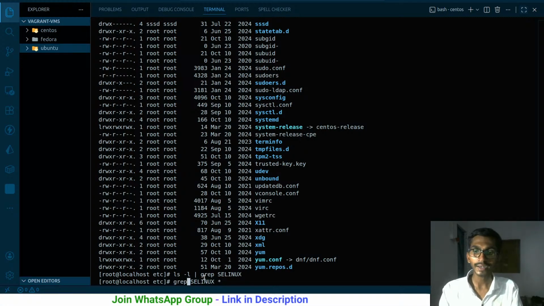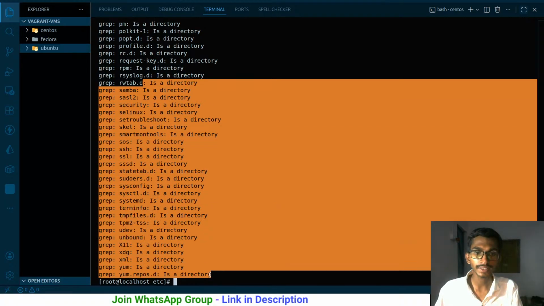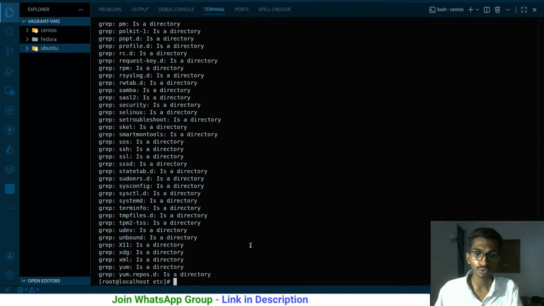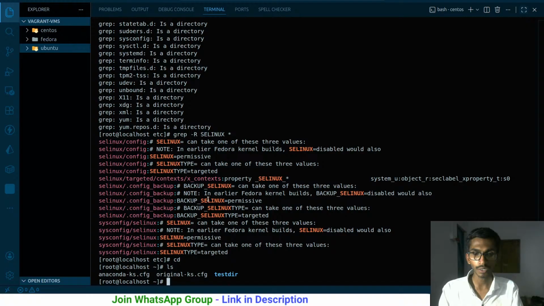Because there are directories, if I simply run this, I get these messages saying that everything is a directory. Because of that, it is not able to filter. So I'm going to use -r, and it will give the result. Now I'm getting the info over here. I could have even done it from the home directory as well. From the home directory, I have to grep, ultimately filter, and I have to filter inside the directories as well. I want to filter selinux wherever I have it.